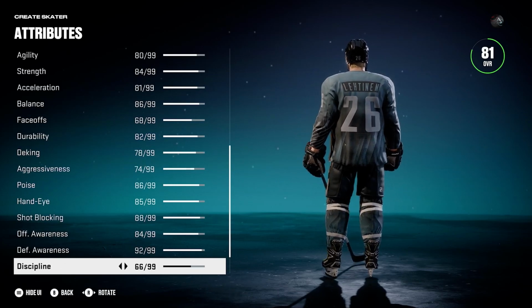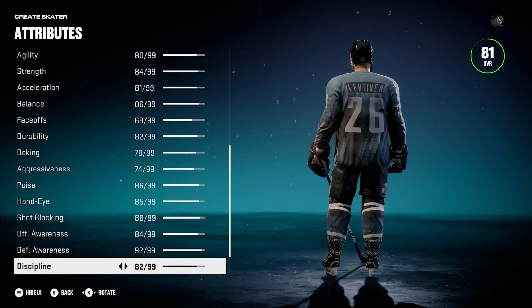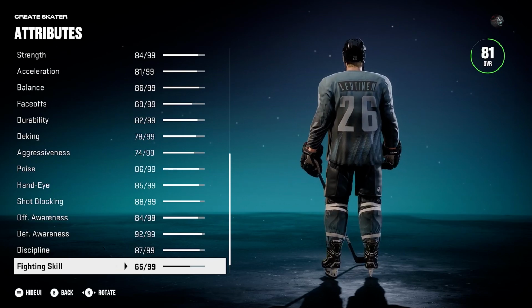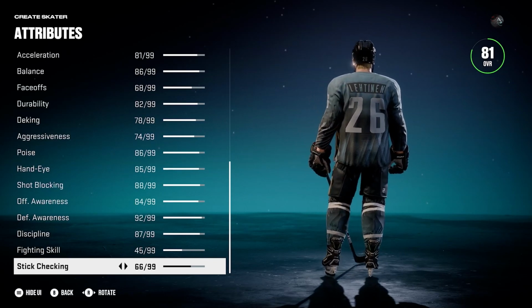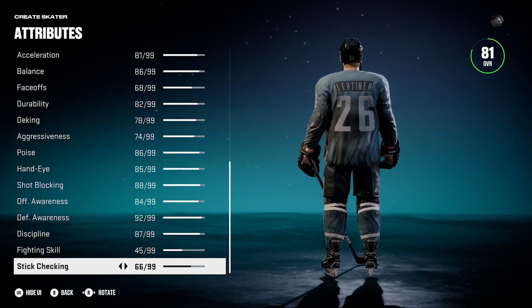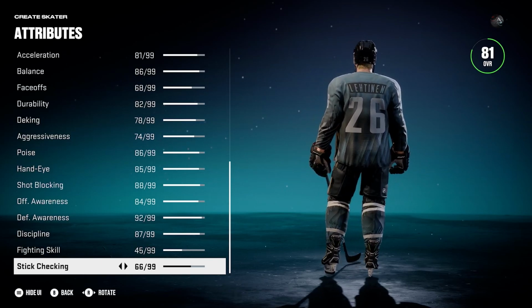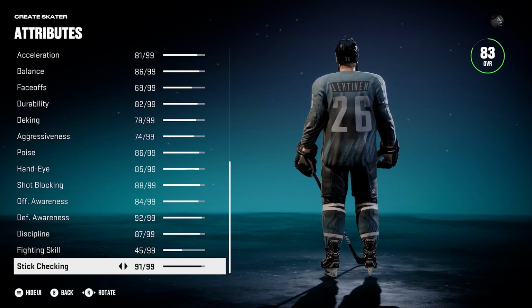Okay, a couple more attributes. We got discipline. What is discipline at? 87, which makes a lot of sense. Jere Lehtinen did not take a lot of penalty minutes in his career. Fighting skill 45 because he never fought in his career, so I guess it just wants it way down there, which makes a lot of sense. And stick checking, he was a great takeaway guy. I know it's already going to give it a high rating, I think. Let me see, what did it give it at? 92, yeah. See, it understands. It understands, which is pretty friggin' sick.